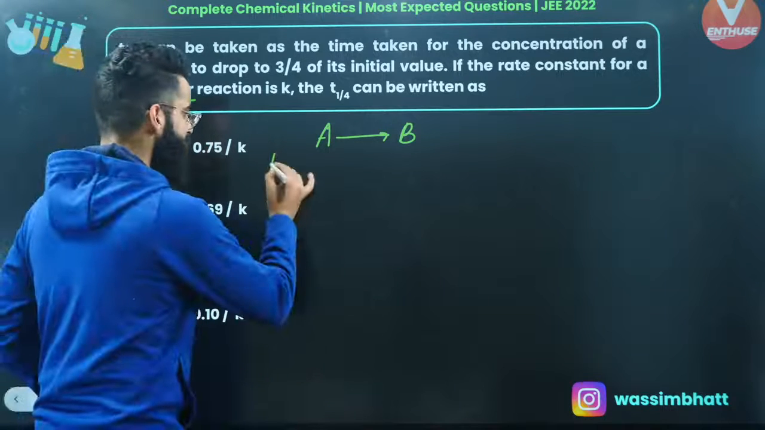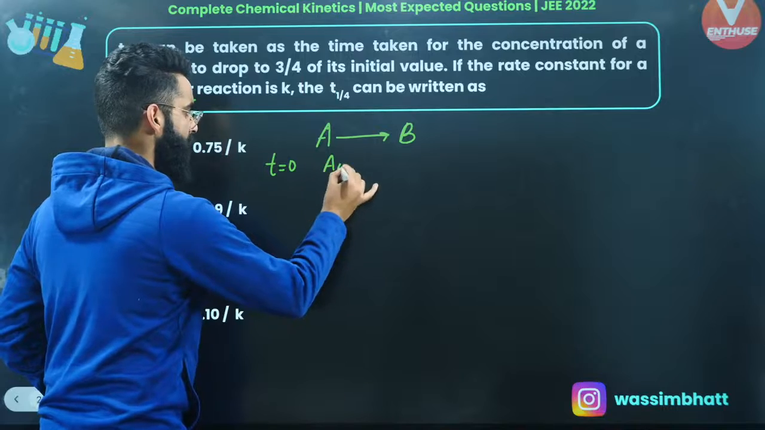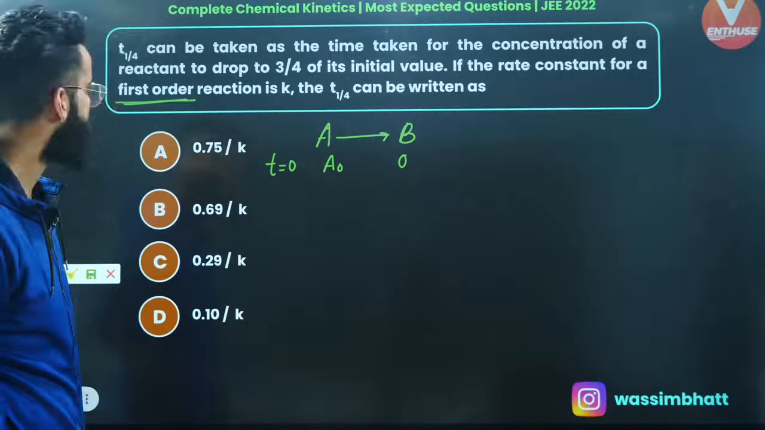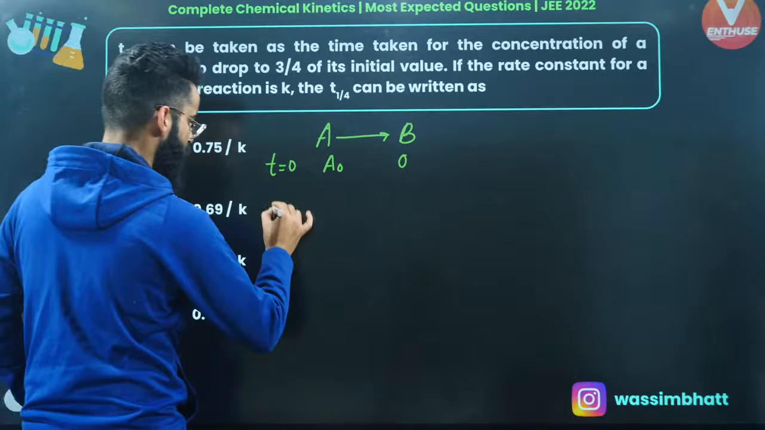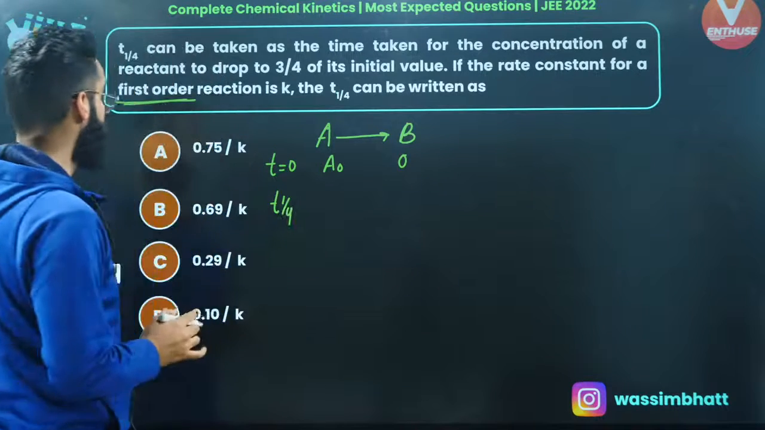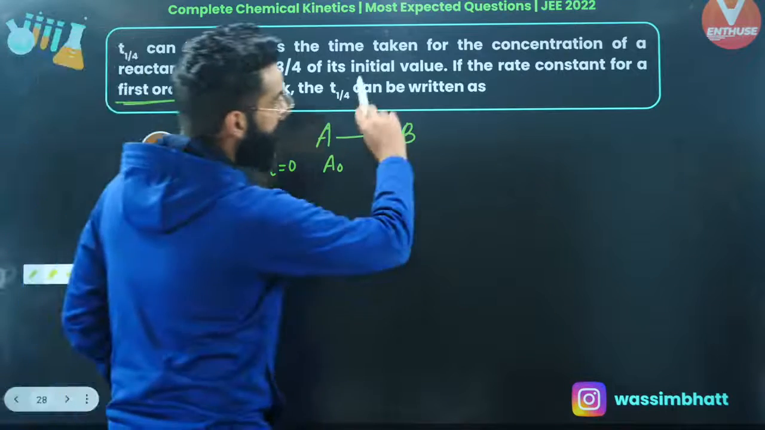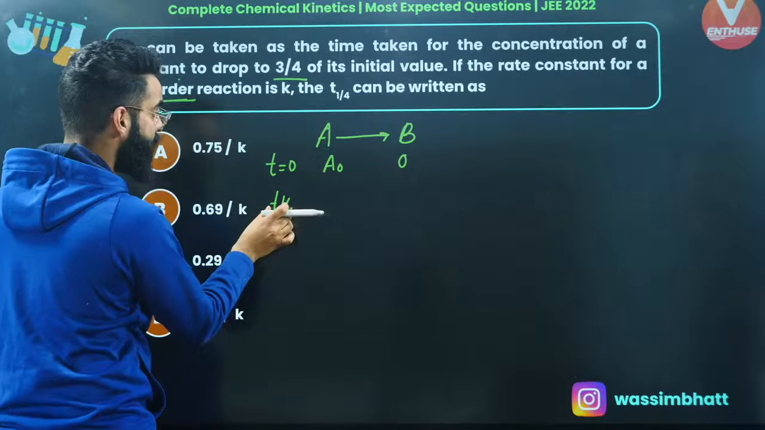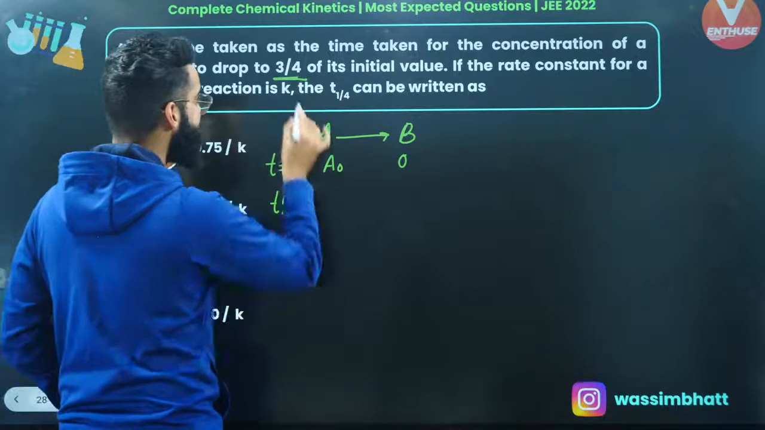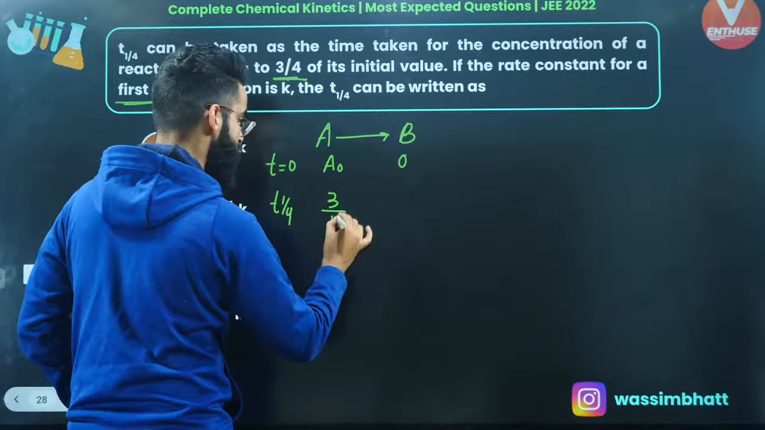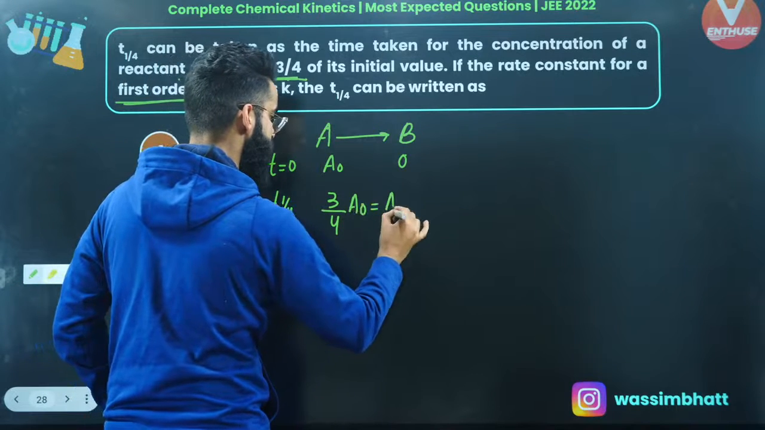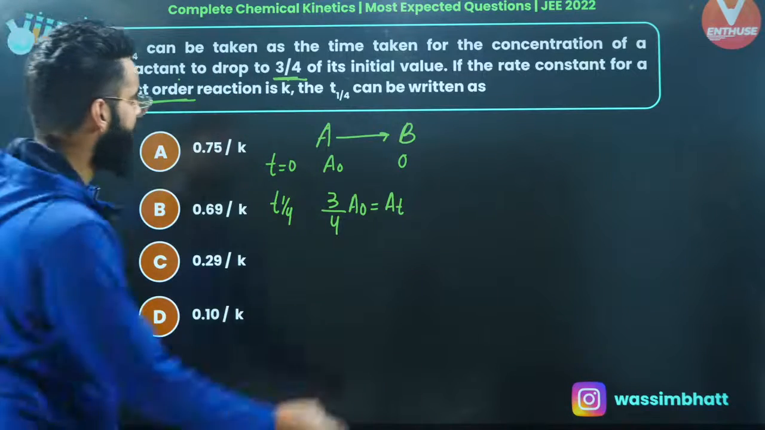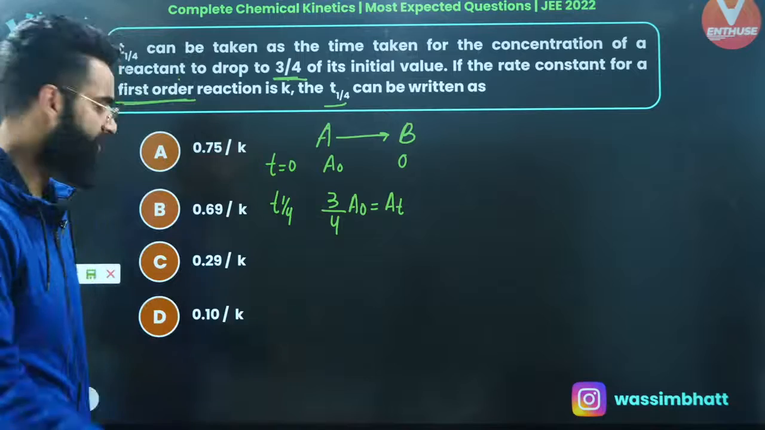Now people, at time t is equal to 0, let's say its initial concentration is A0. Yeah, as simple as that. Now as per the question, what is T1/4? T1/4 is the time taken for the concentration of reactant to drop to 3/4. So that means at time T1/4, the concentration of reactant left is 3/4 of its initial concentration. So this is the concentration of reactant left at T1/4. What do I need to get? I need to get the value of T1/4 in terms of K, right?